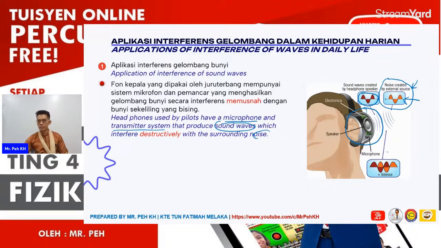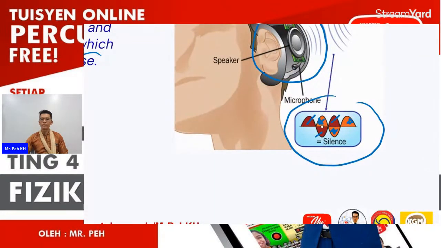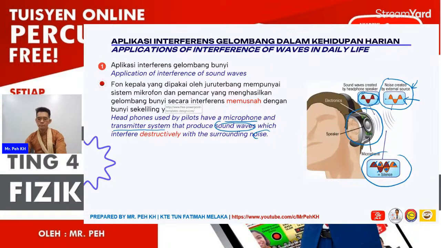You can see here the red color wave is generated by the headphone, and the orange color one is produced by the surrounding. You can see they cancel out each other. That means here is actually the destructive interference, so it will be silent for the pilot who is using this headphone.